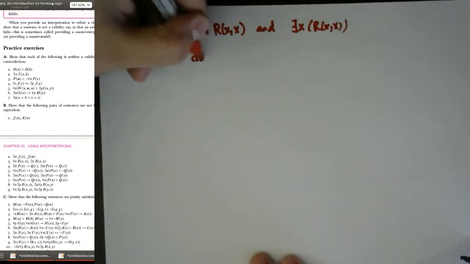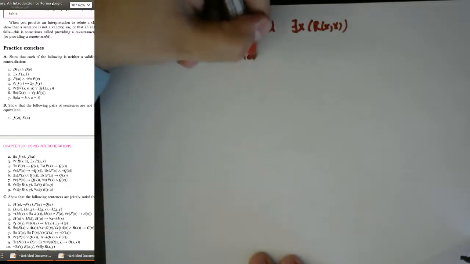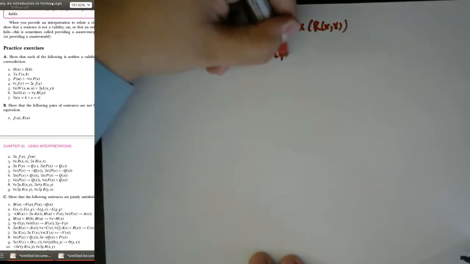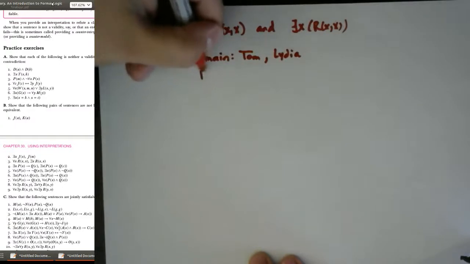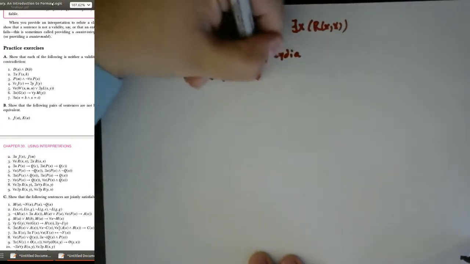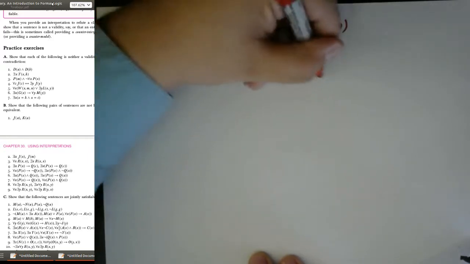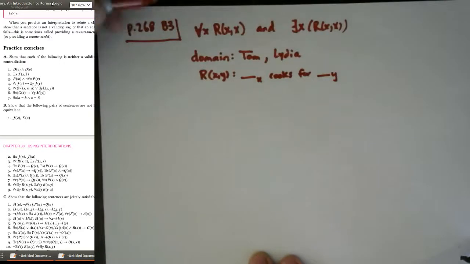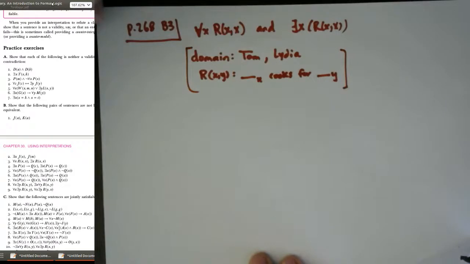So let's make the domain Tom and Lydia. So Tom is me, Lydia is my toddler, and let's let the predicate R of xy mean x cooks for y. Okay, so that is my interpretation, and let's look at the truth values of these two sentences.